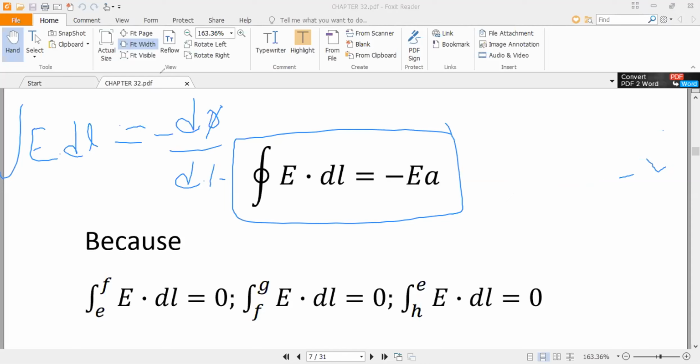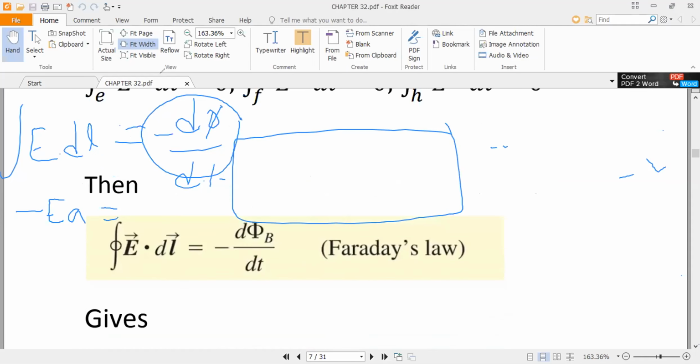E dot dl, the value we found, is minus EA, and we also calculated the value of this, that is written down here.